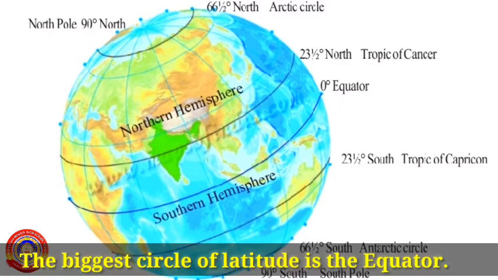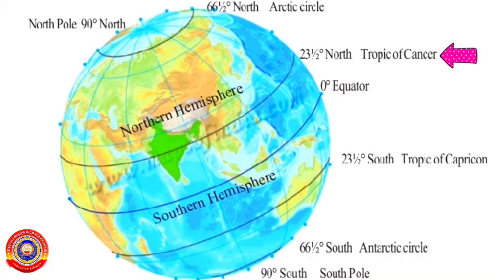The biggest circle of latitude is the equator. The other important lines of latitudes are Tropic of Cancer at 23.5 degrees north, Tropic of Capricorn at 23.5 degrees south, Arctic Circle at 66.5 degrees north, Antarctic Circle at 66.5 degrees south, North Pole at 90 degrees north, and South Pole at 90 degrees south.